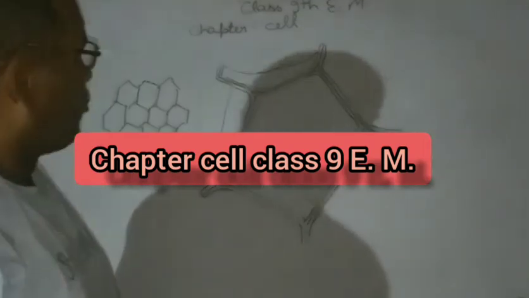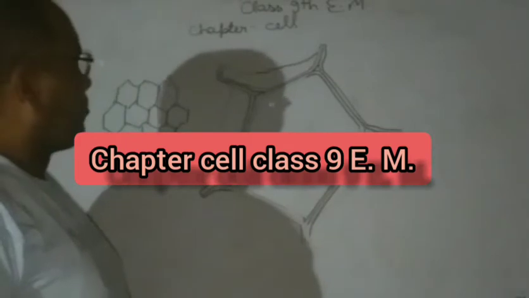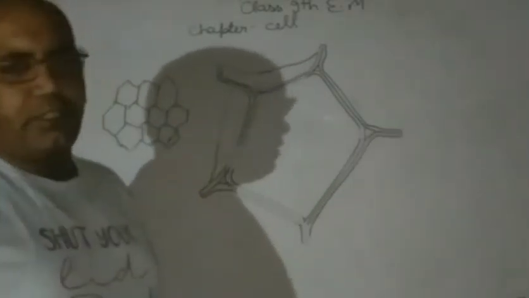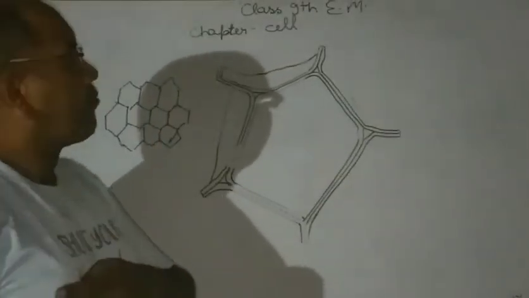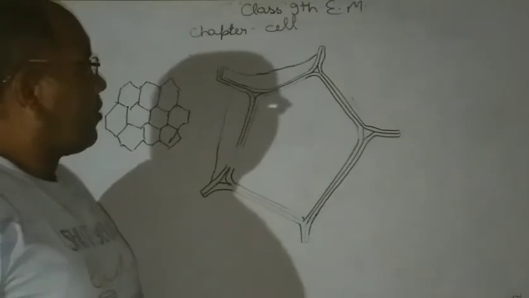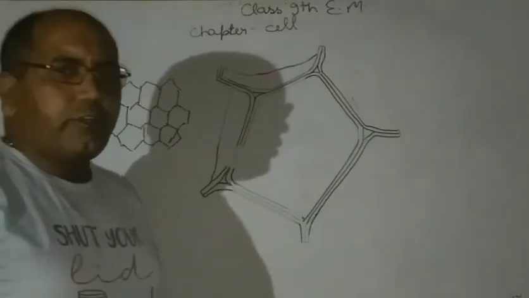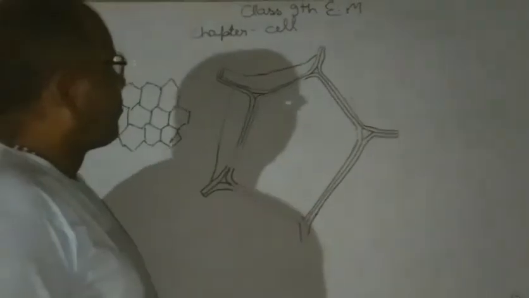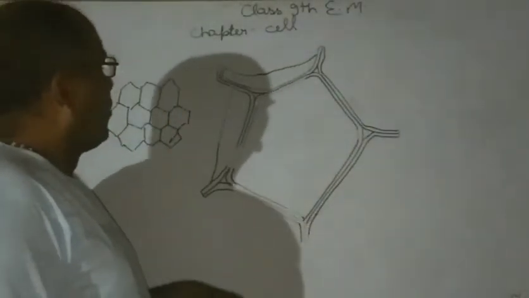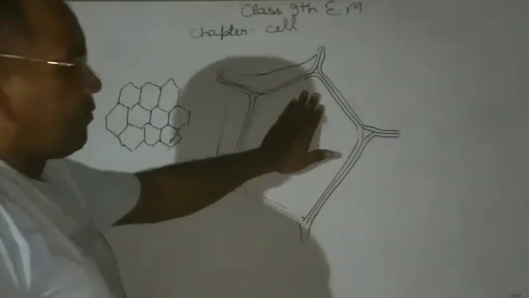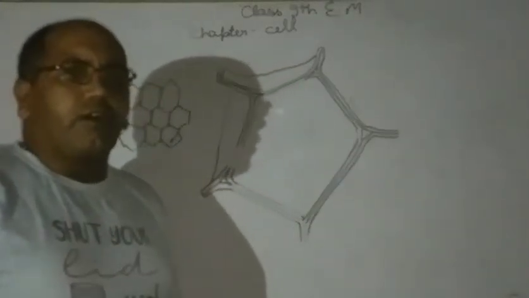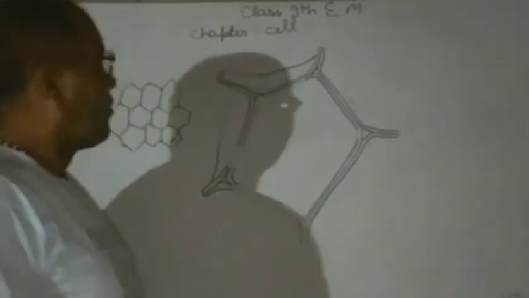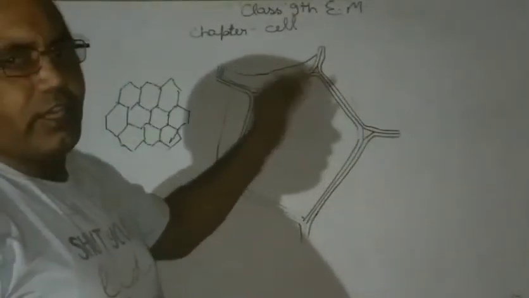Good evening, students. Today I am going to discuss with you, in English medium, ninth class chapter first, about the cell, the unit of life. Unit of life means the structural and functional unit of living things is known as the cell.